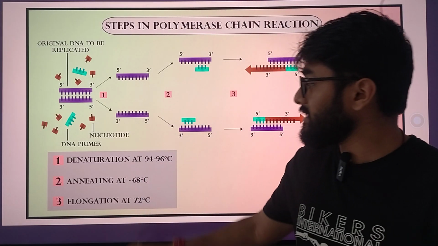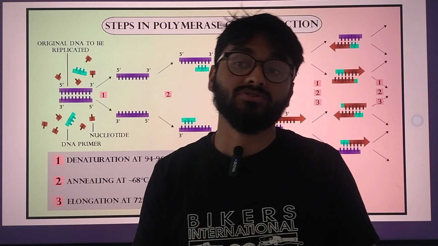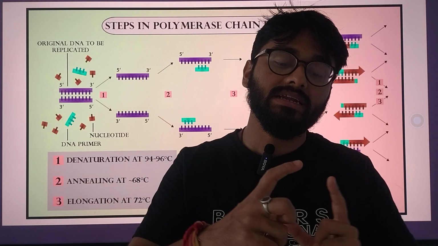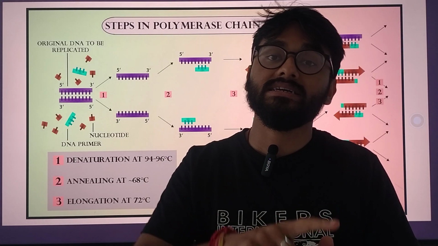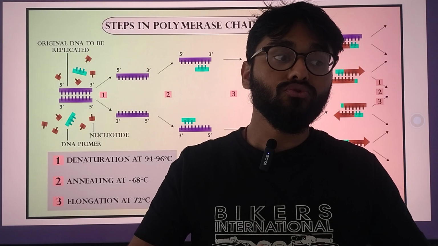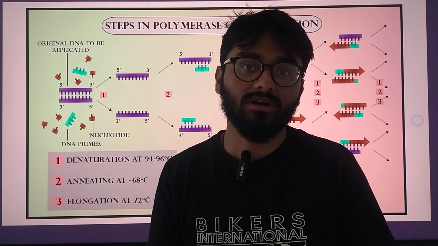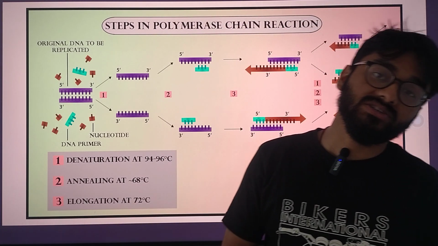Then we move on to elongation, the last step and the most crucial step. Why? Now that we have already joined them, or already started creating the complementary pair, all that is left is to create more copies. And to create more copies, we take it to elongation at 72 degrees C.